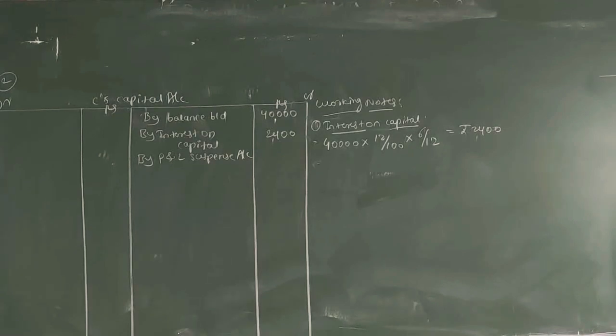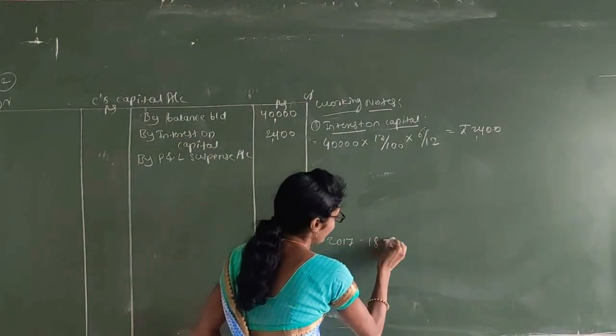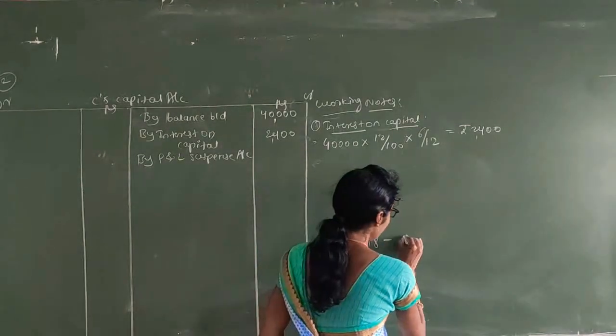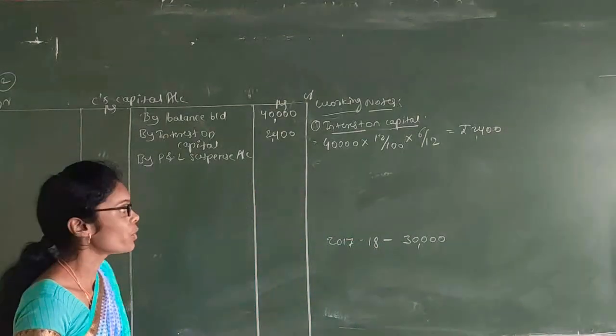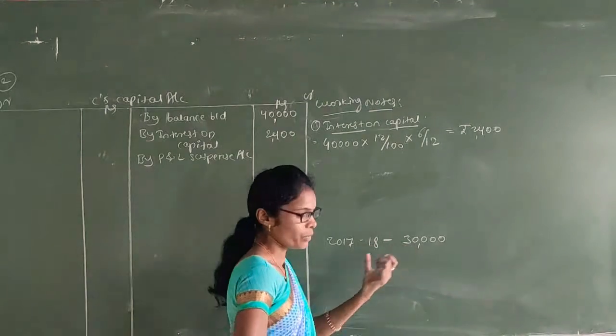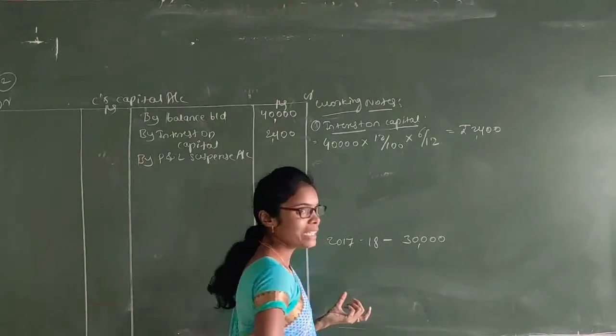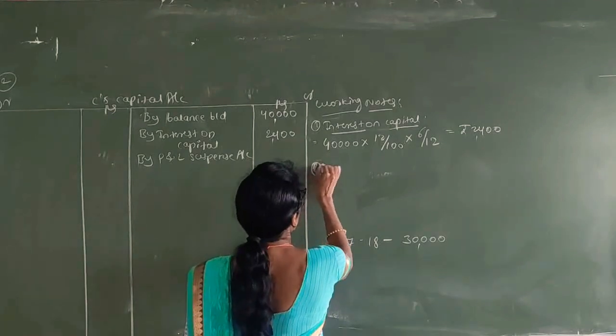In the second adjustment, the last 4 years profit is given, and the 2017-18 profit is 30,000. As per the first adjustment, profit up to the date of death should be based on the previous year profit, which is 30,000.